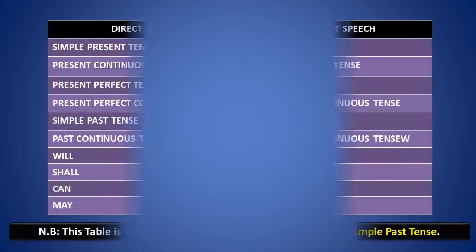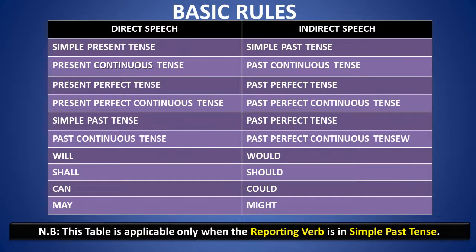As you can see on the screen, a table is given. This table will help you to convert one sentence given in direct speech to indirect speech. Generally when we have to convert a sentence from direct speech to indirect speech, we have to change the tense as well, and that is where you need this table. Don't worry, I'll send you this table in PDF format as well. Immediately after the video, you will be able to write it down from there. So you have to memorize this table.